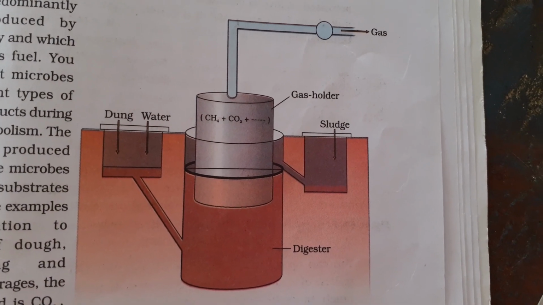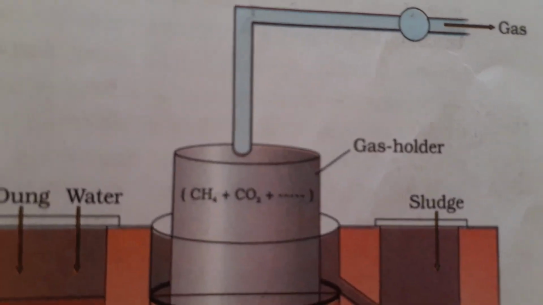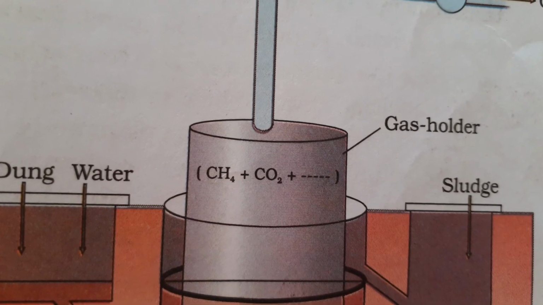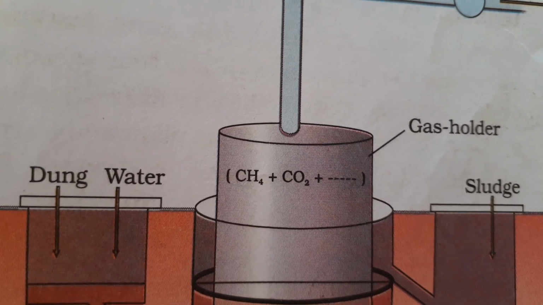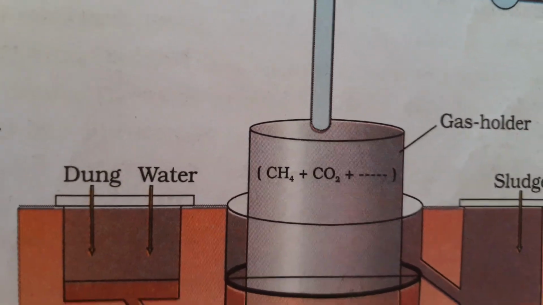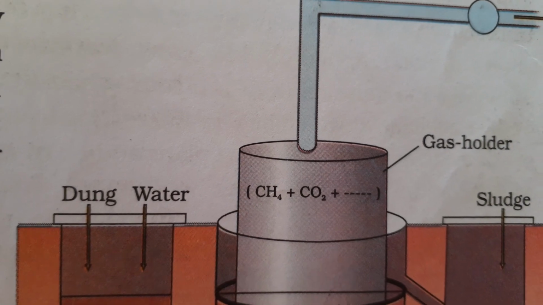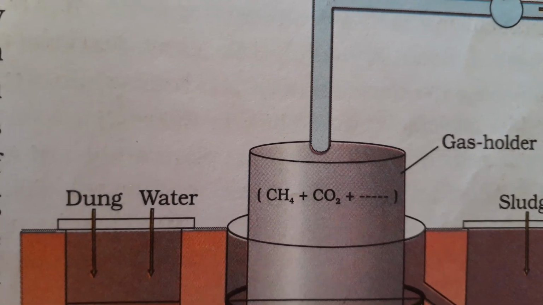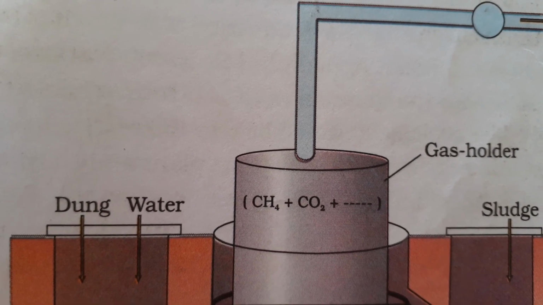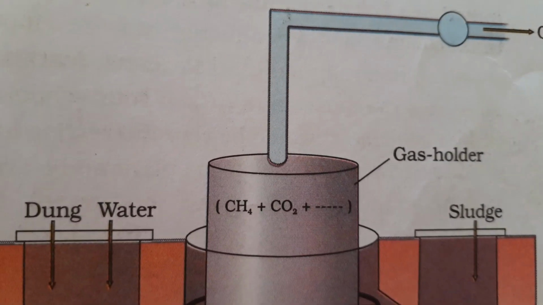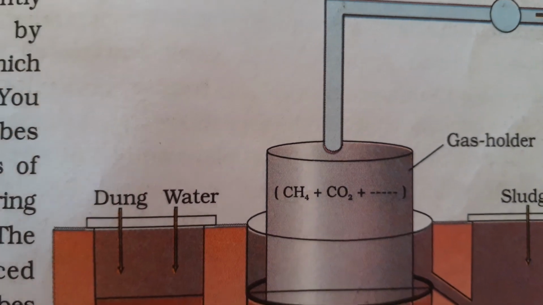In the biogas plant, what is the main gas you are seeing? The major gas is methane. So methane is the major gas which is present in the biogas. Apart from the methane, you also have other gases like carbon dioxide. Now, how do we get this biogas?